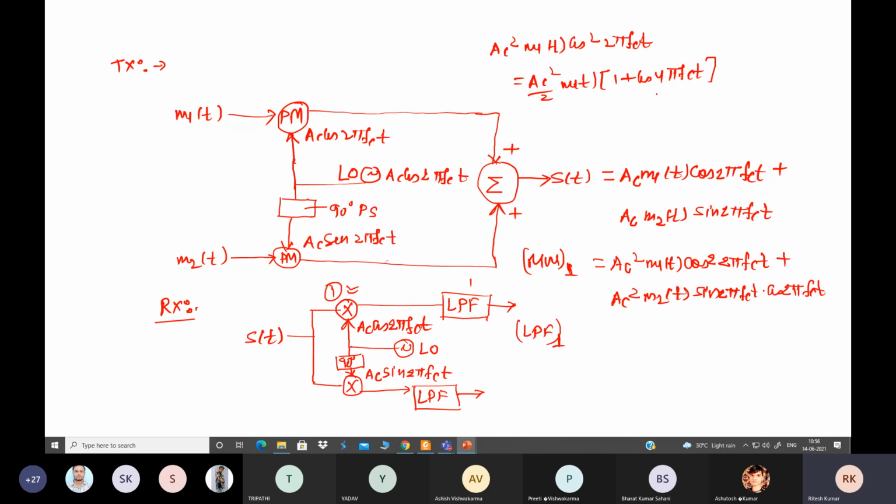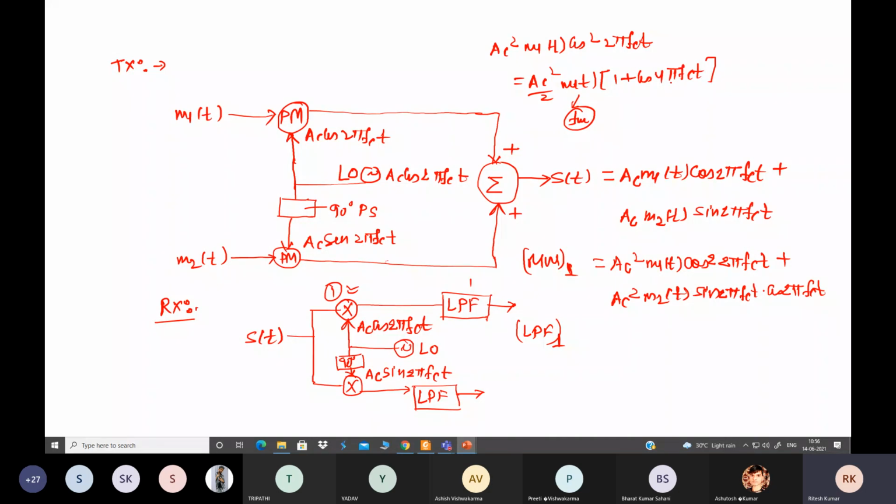Further, suppose the message has some lower frequency f_m, so cos 2 pi f_m t multiplied by cos 4 pi f_c t will result in cos A plus B plus cos A minus B. So 4 pi f_c, meaning 2 f_c, will be shifted to two positions, that is 2 f_c plus f_m and 2 f_c minus f_m.